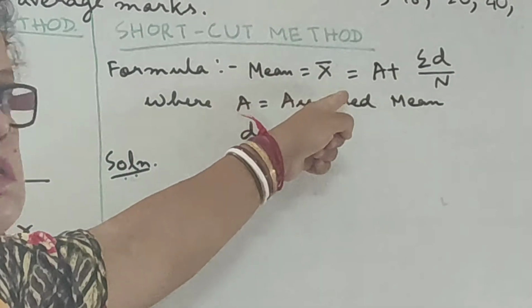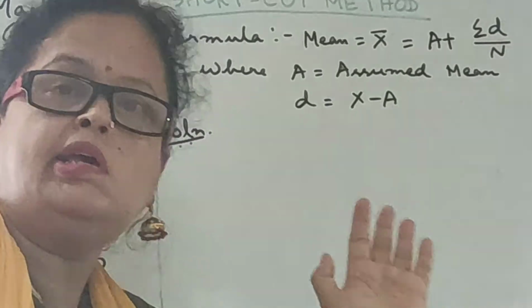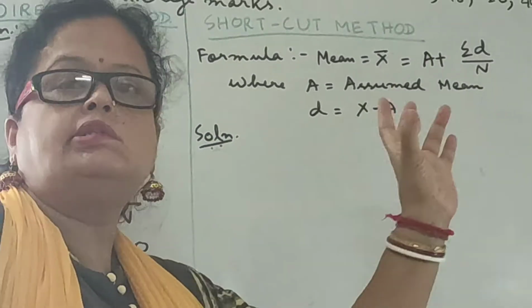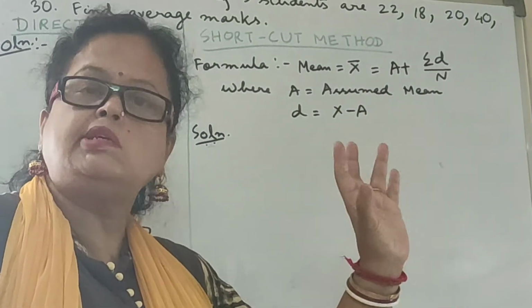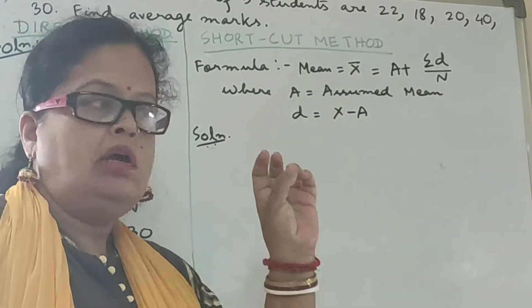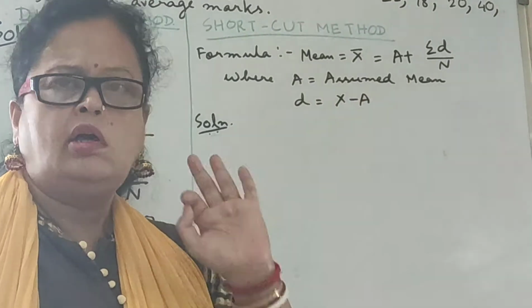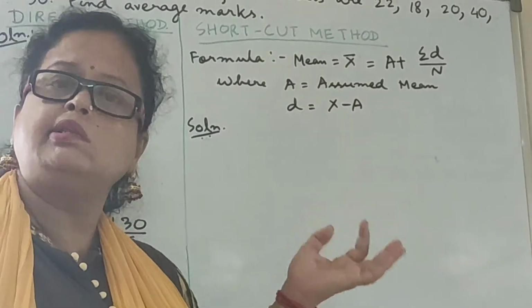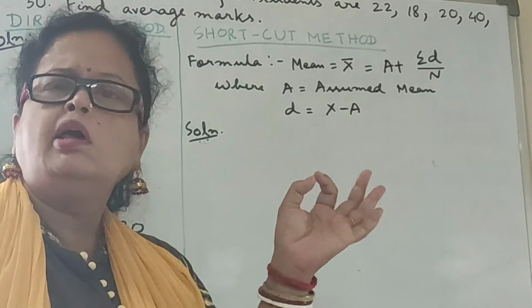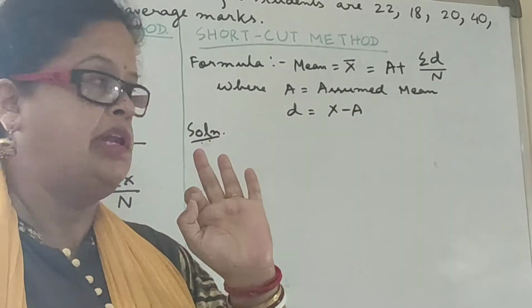What is a over here? It is assumed mean. Assumed मतलब पहले से ही हम सोच के रख रहे हैं कि this is the mean of the series. Normally the middle value of the series we take as assumed mean. Any value you can take, that is up to your wish. Normally it is preferable to take the middle value of the series as assumed mean.